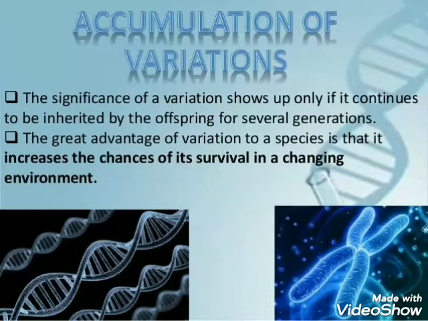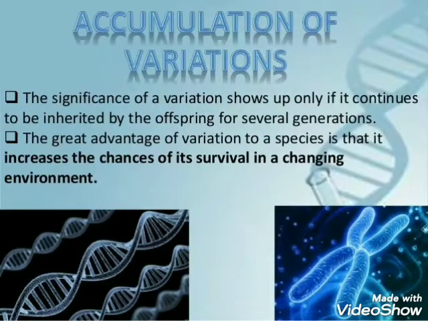Now this variation of little more heat resistance will go on accumulating in the offspring of successive generations of this bacterium. And this will ultimately give rise to a new variant of bacteria which will be highly heat resistant and able to survive even at very high temperature.